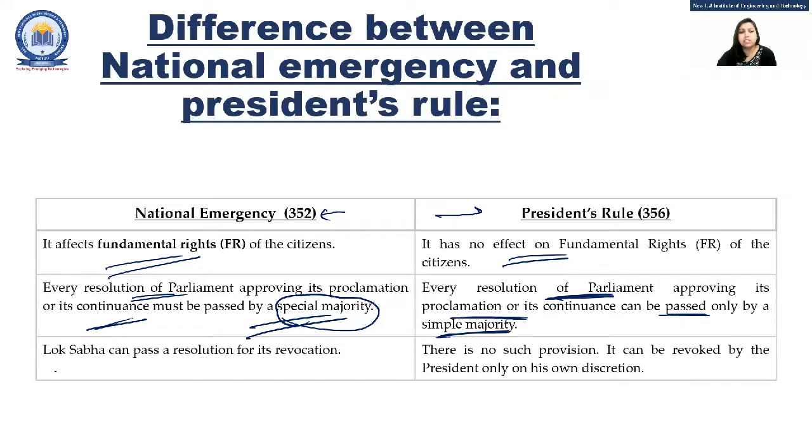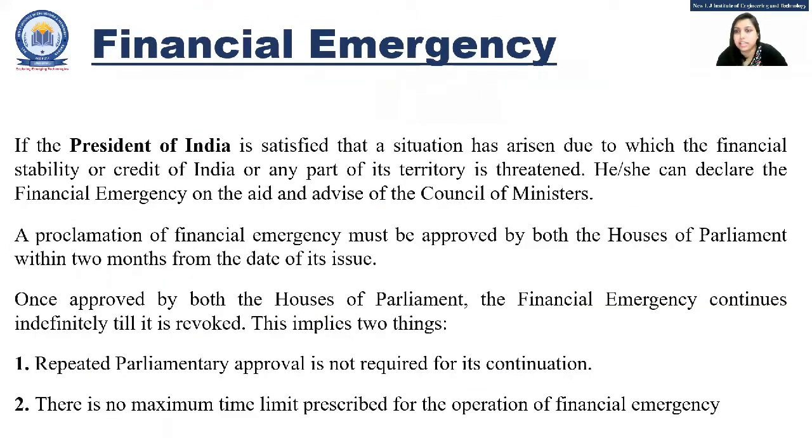Second and last is this, Lok Sabha can pass a resolution for its revocation, and here there is no such provision. It can be revoked by the president only on his own decisions. Okay, so that is how the difference between national emergency and president's rule is there.